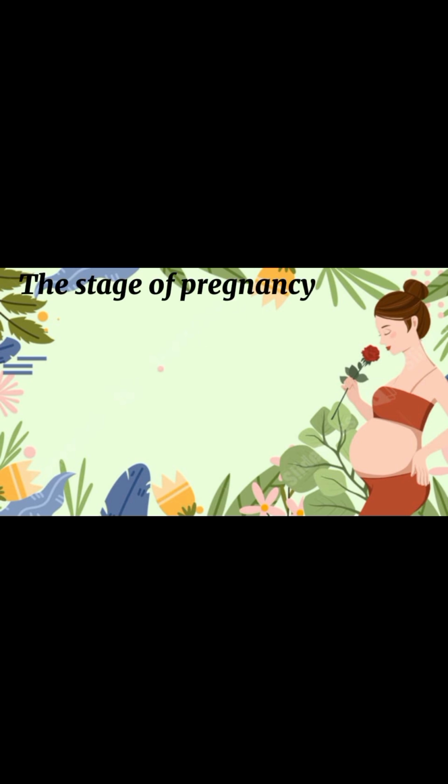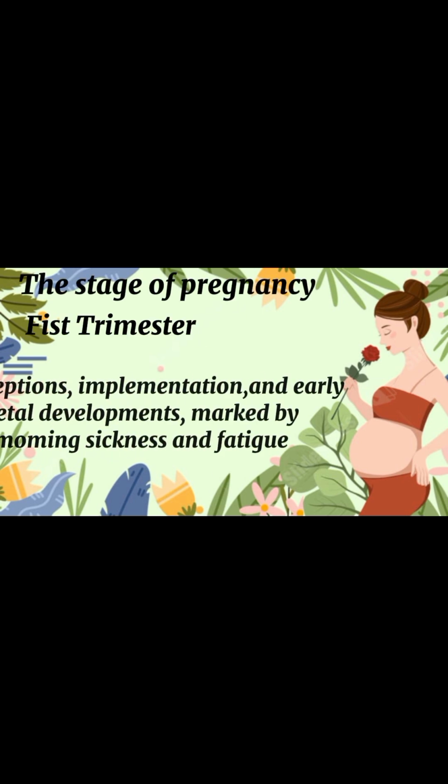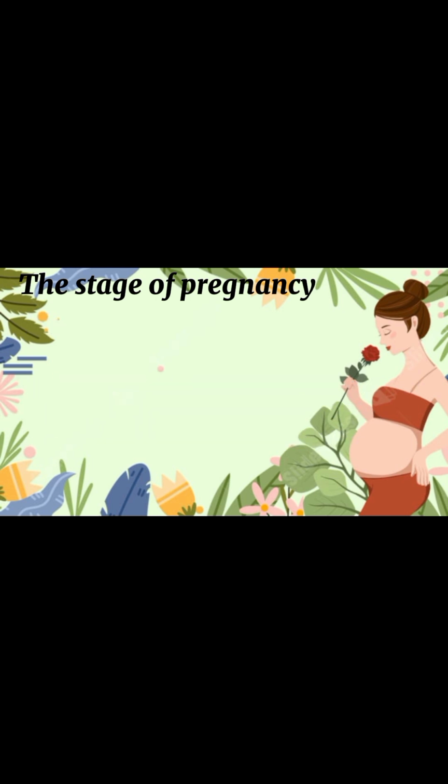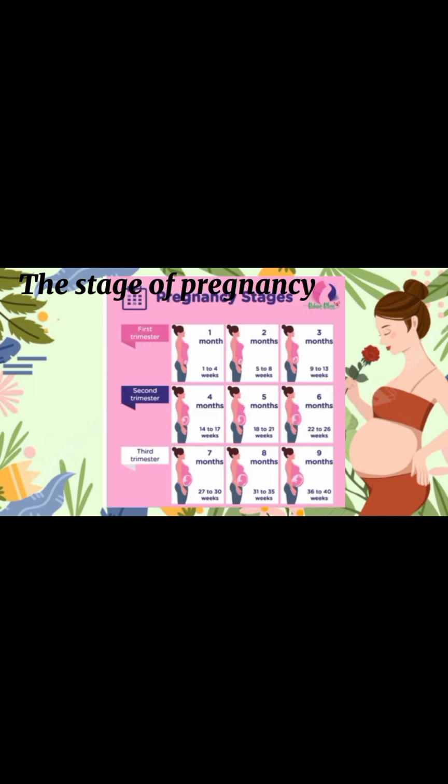The stages of pregnancy. First trimester. Conception, implantation, and early fetal development marked by morning sickness and fatigue. So in the first trimester, weeks 1 to 13, rapid growth and development. The fertilized egg is now a zygote, rapidly divides and differentiates, forming the foundation of the baby's body. Major organs begin to develop. By week 12, the baby's heart, brain, and limbs are formed and it is starting to move.